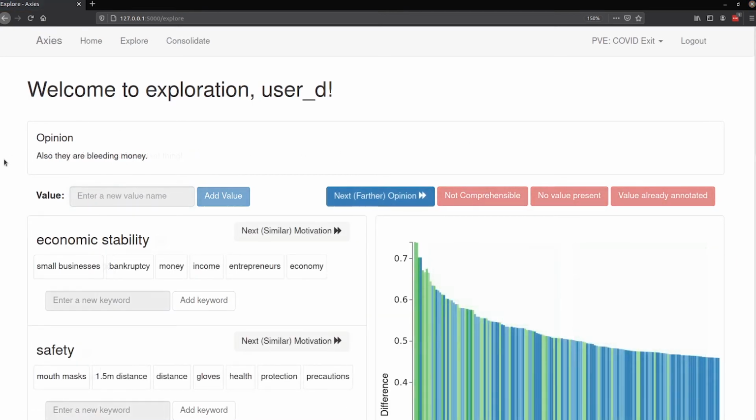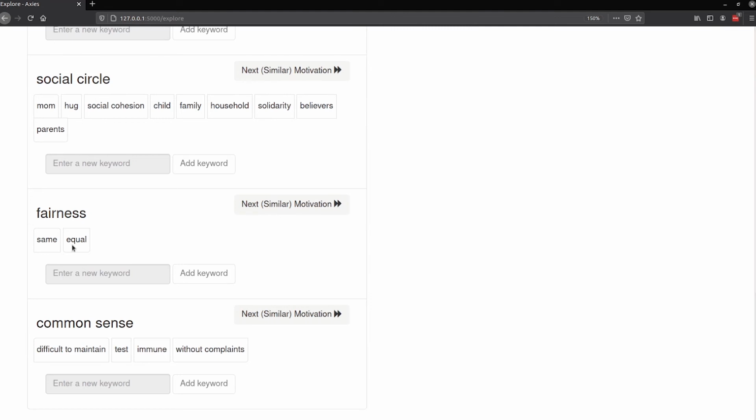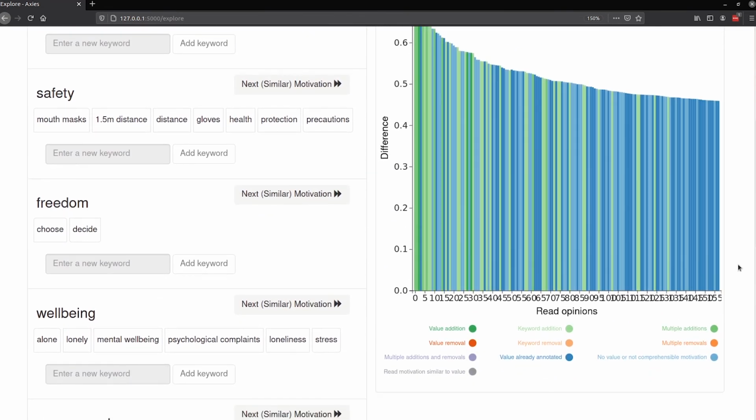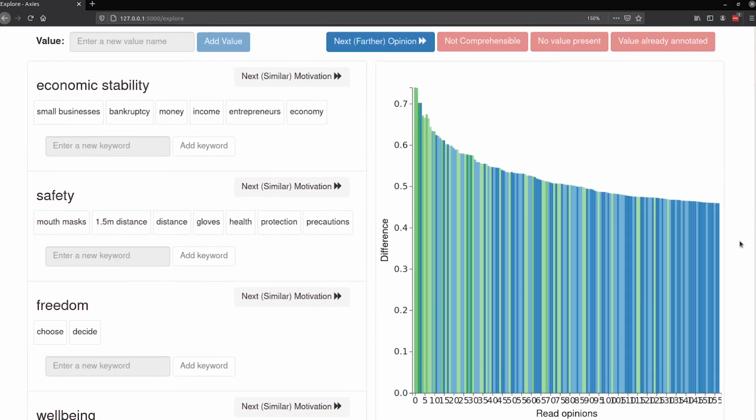Skip to the end of the phase. More than 10 values have been annotated, and as you can see in the progress plot over here, over 150 opinions have been read. The colors of the progress plot show the actions performed upon reading each opinion. For the last 20 opinions or so, we have blue bars, which means that no actions were performed. That is the cue that saturation has been reached, and that exploration is done.